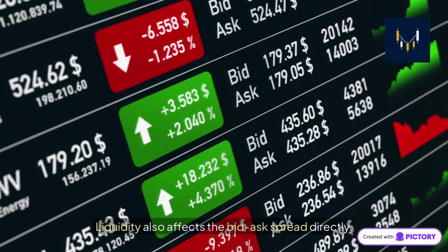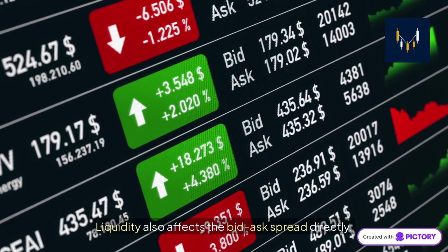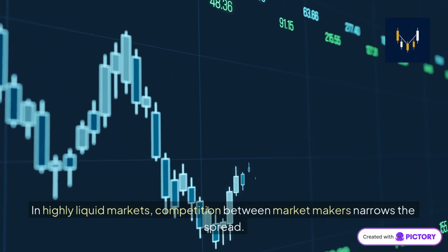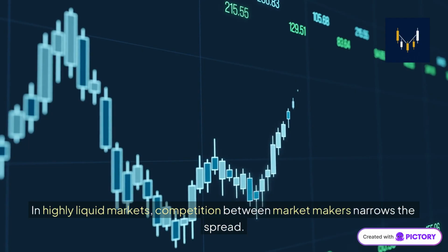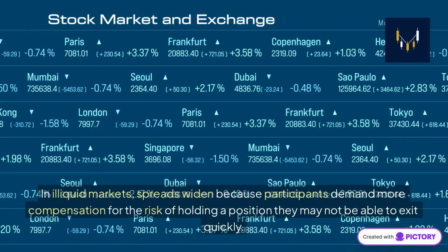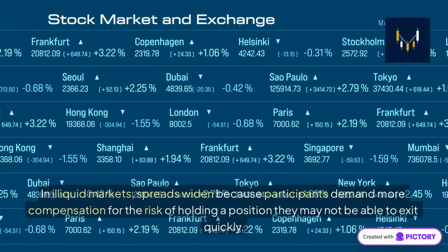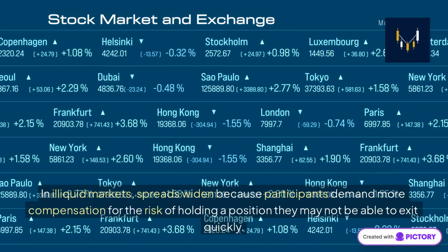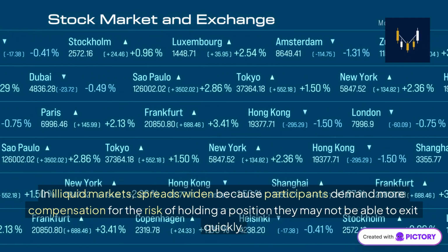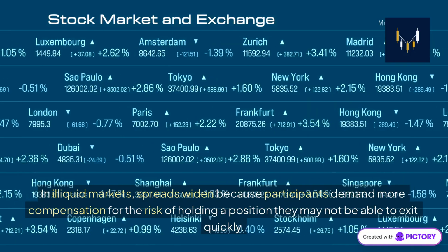Liquidity also affects the bid-ask spread directly. In highly liquid markets, competition between market makers narrows the spread. In illiquid markets, spreads widen because participants demand more compensation for the risk of holding a position they may not be able to exit quickly.